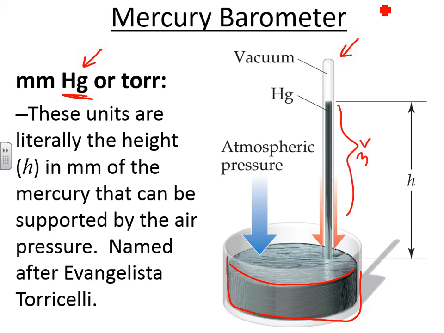3/4 stayed, and about 1/4 came out. Now this is interesting because the weight of the mercury here is pretty high. There's a big force pushing down because of the weight of the mercury. They use mercury because mercury is very heavy. It's a very heavy liquid, so the amount of force pushing down is pretty tremendous. But that was able to be balanced by the amount of air pressure pushing down on the mercury.